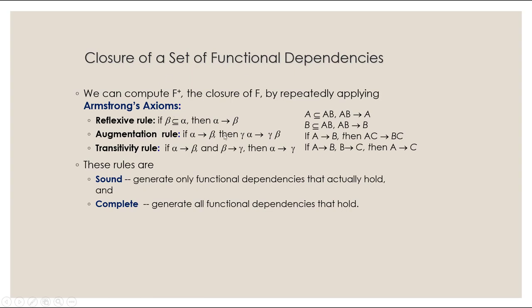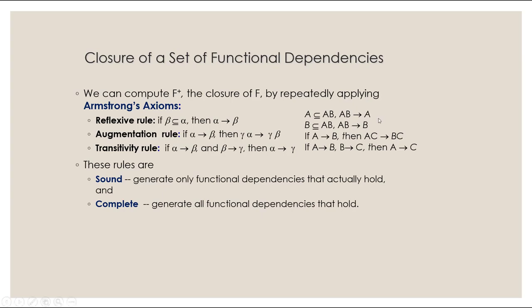So augmentation is you are able to add an attribute to either side. So we have alpha determines beta. This means that we can add gamma on both sides and it will still be true. So if A determines B, then AC determines BC. You can also do another one saying if A determines B, ACD determines BCD.